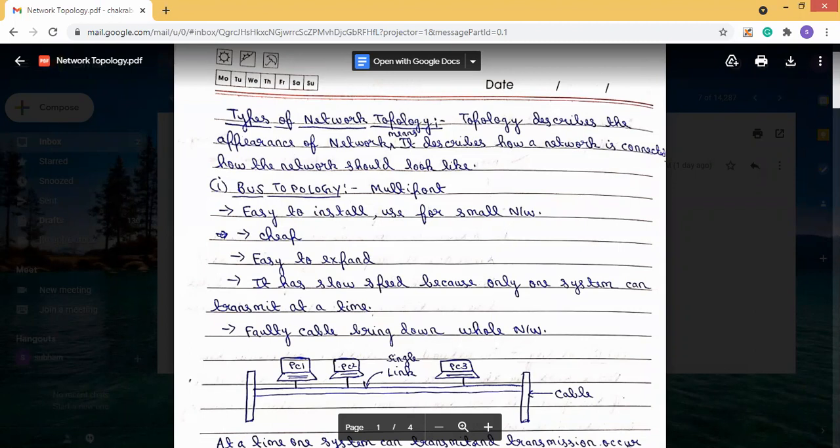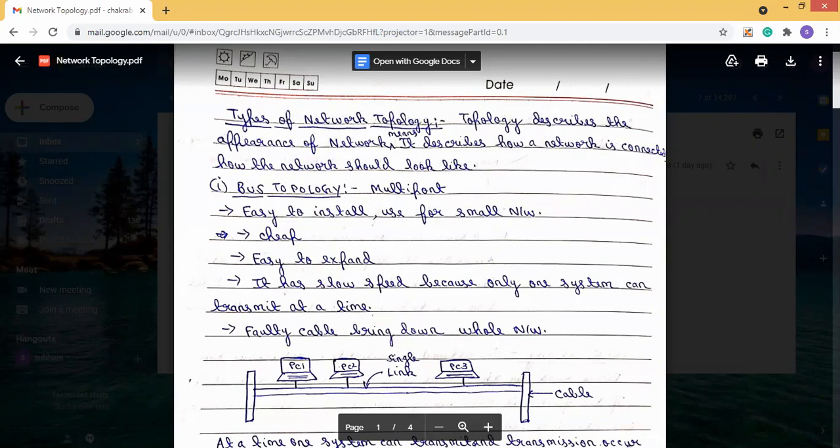Now, what does easy to expand mean? Easy to expand means we can attach more devices to this bus topology, and there is no problem if we attach devices one by one. First we have 3 systems present in our bus topology. We attach another one so that our bus topology becomes 4 devices, then 5 devices. We can attach them one by one. There is no problem in that. That's why it is called easy to expand.